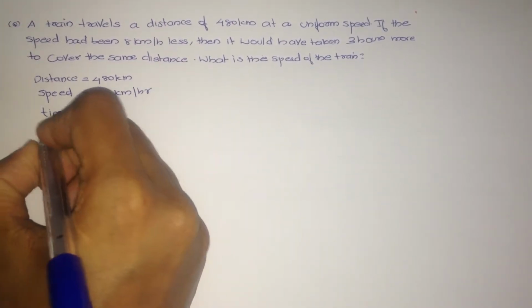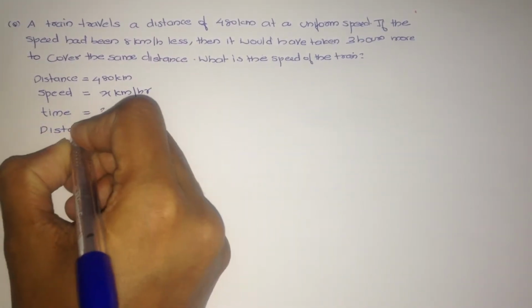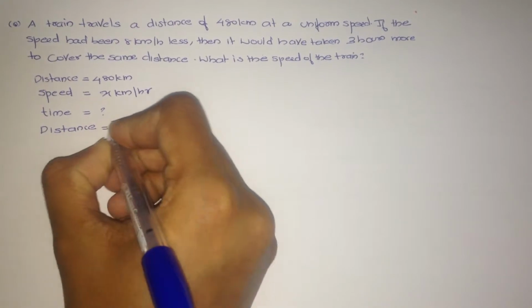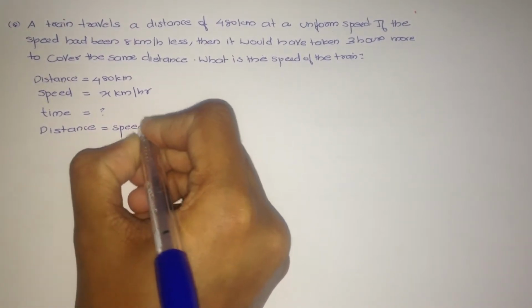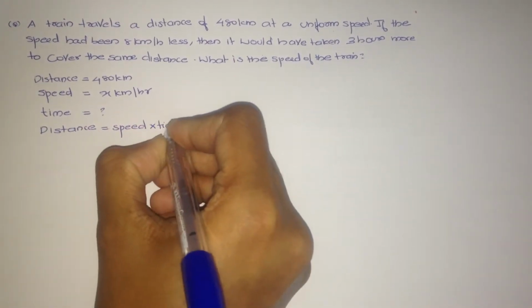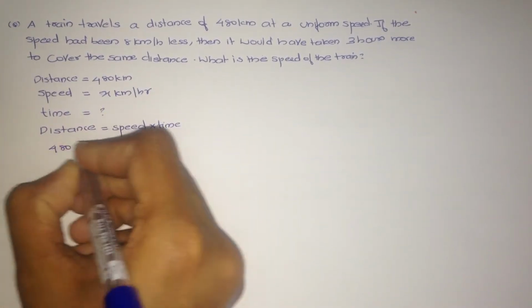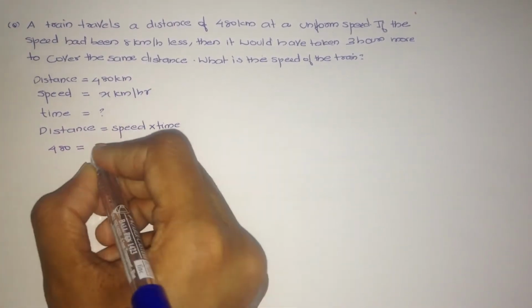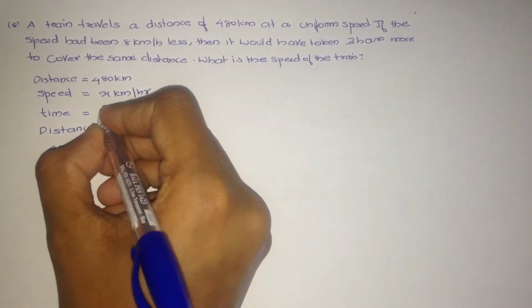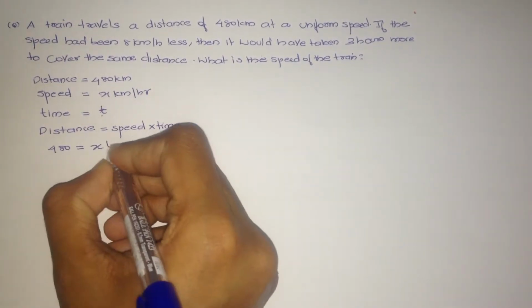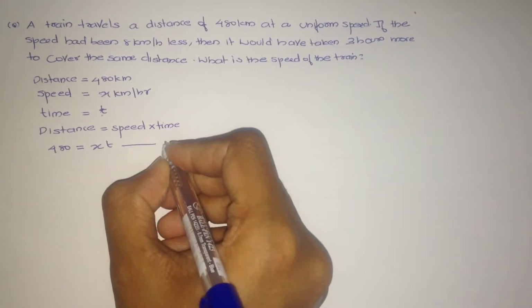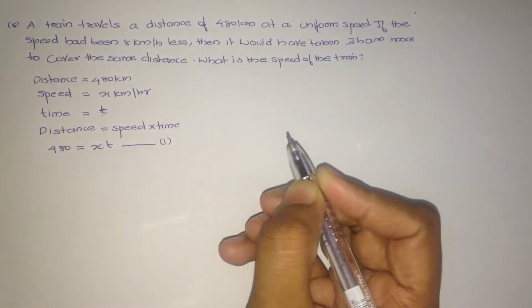Therefore, we know the formula distance equals speed into time. That is, distance means 480 kilometer, speed equals x, and time can be written as small t. We can call this equation number 1.